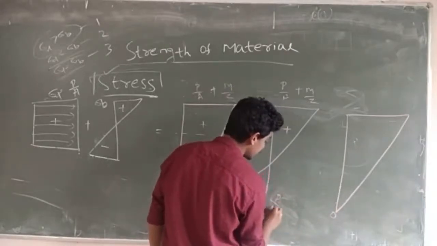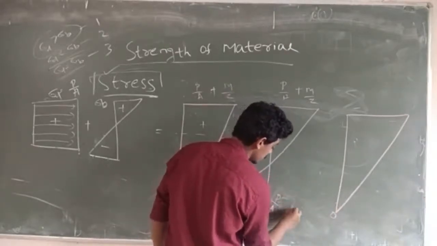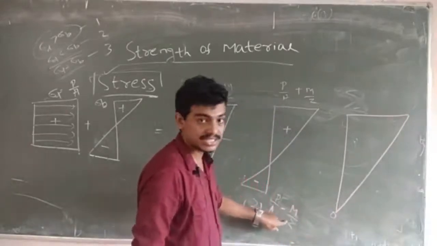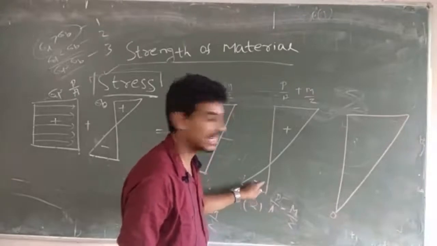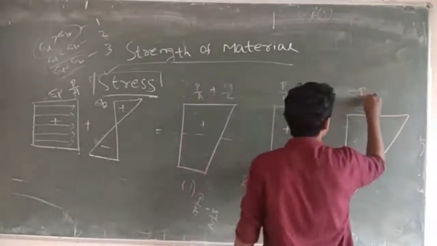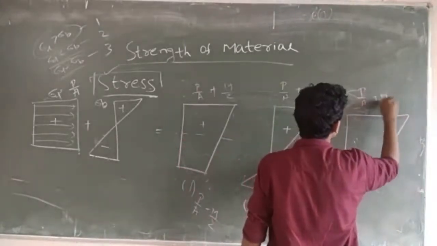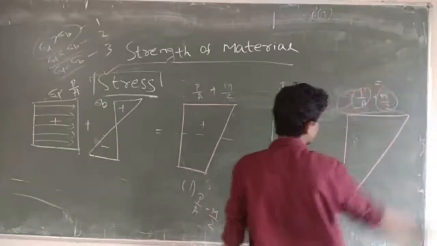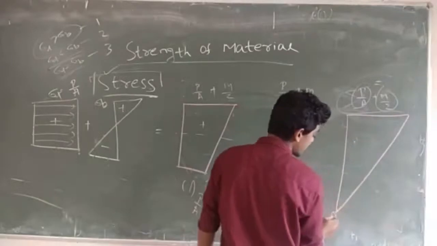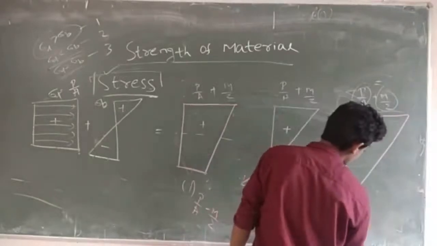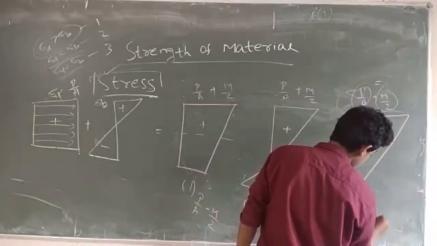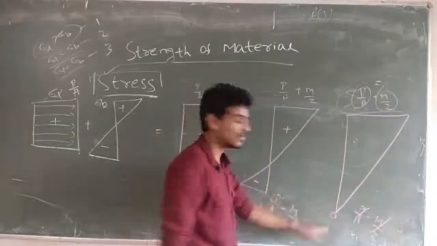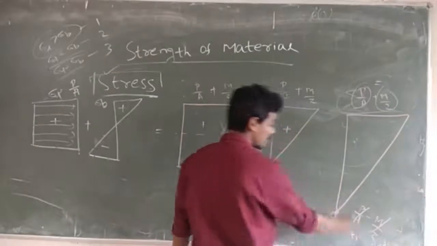It will come negative, so there is no issue, because the M by Z value is more. Here also same thing, P by A plus M by Z, both are same. This value and this value both are equal here, so this value will be added. Here P by A minus M by Z both will be cancelled. That is why the value is 0 here.